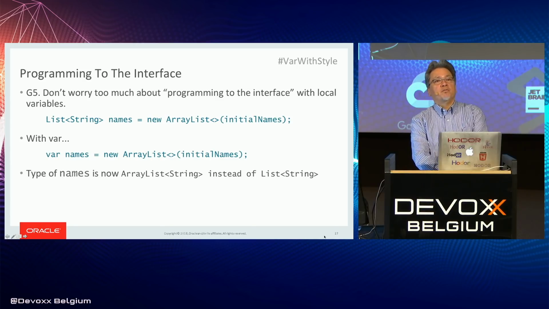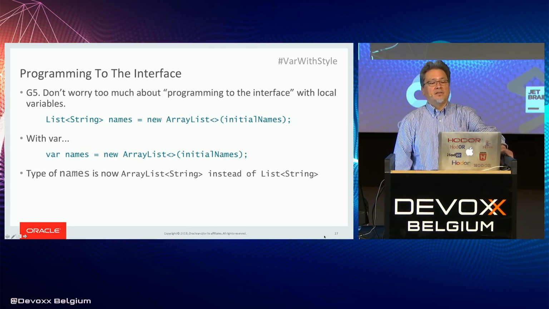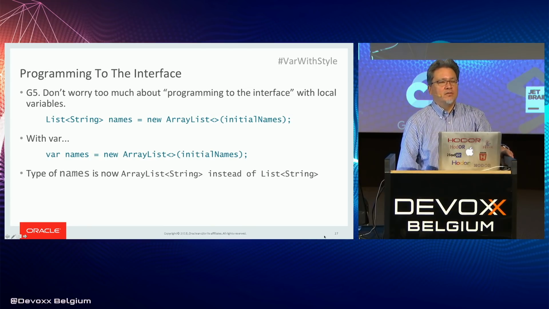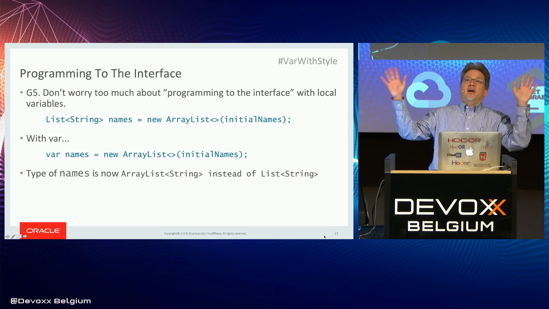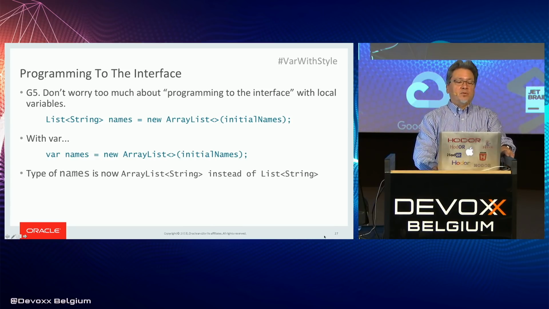Now, replace that with var. So we say var names equals new ArrayList. What happens here is that the type of the names variable is inferred from what's on the right-hand side. And the type of what's on the right-hand side is ArrayList of string instead of list of string. Oh, horrifying, you're not programming to the interface anymore. Well, is this really a problem?